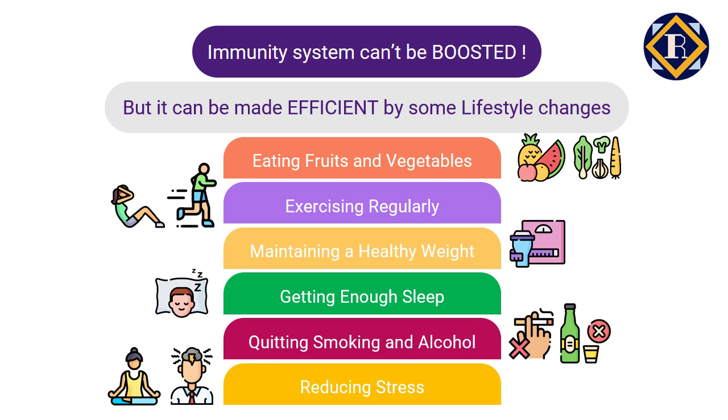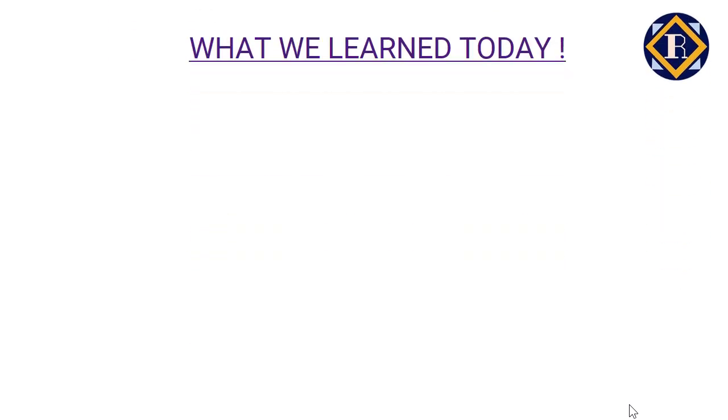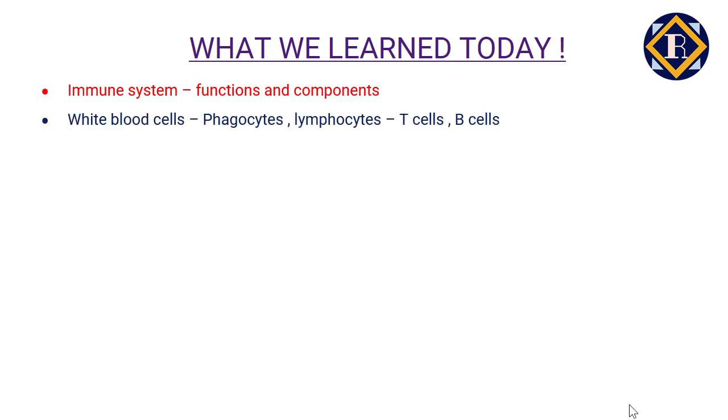So this brings us to the conclusion of today's discussion. Now, as usual, let's quickly go through what we discussed today. We started today with the immune system, different functions of the immune system, then components of the immune system like barriers, proteins, molecules, and white blood cells. Then we discussed different white blood cells like phagocytes and lymphocytes and their subcategories like T cells and B cells.